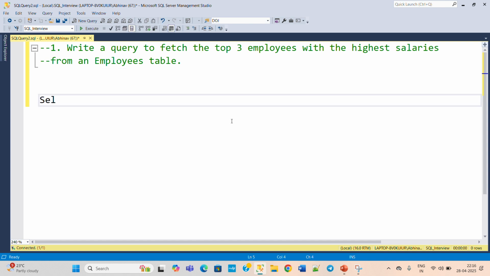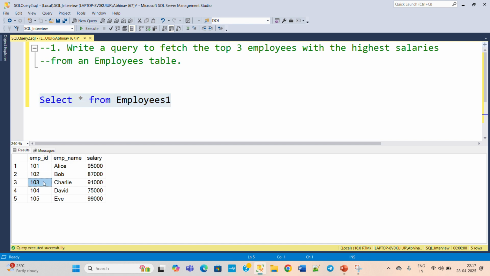So we have select star from Employees 1. Here we have mentioned the table name first, and then the question number it is referring to. Now execute this and check that employees table first. Here we have the employee ID, employee name, and employee salary, and out of this we need to find those employees who have the top 3 highest salaries.